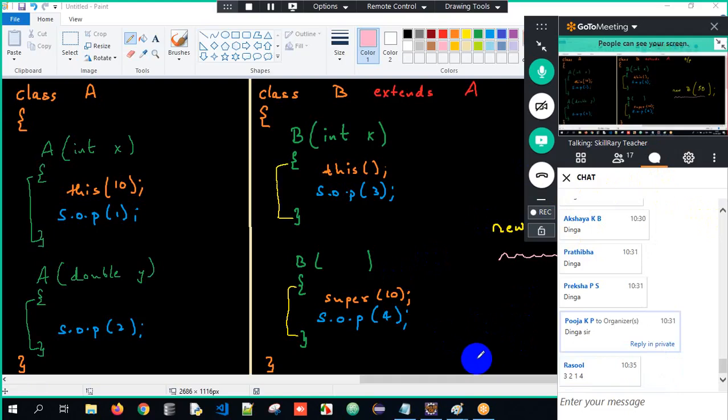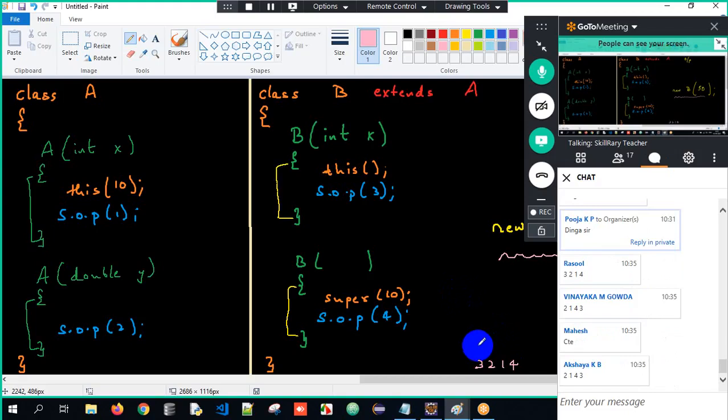Someone told the answer as 3, 2, 1, 4. Any other choice here? Any other answers here? He might be wrong. The output is 2, 1, 4, 3. Compile time error? Ignore syntax and all. Compile time error won't be there. Okay, so this is one option. Any other answers? Great. That's enough, I believe.